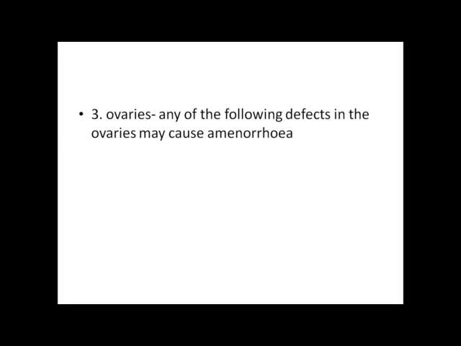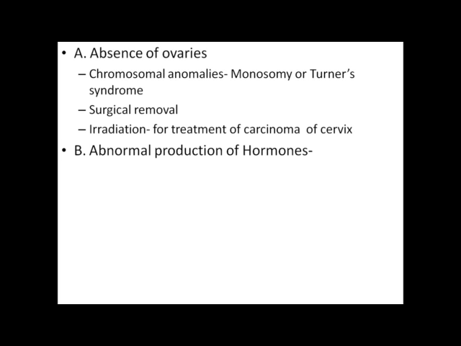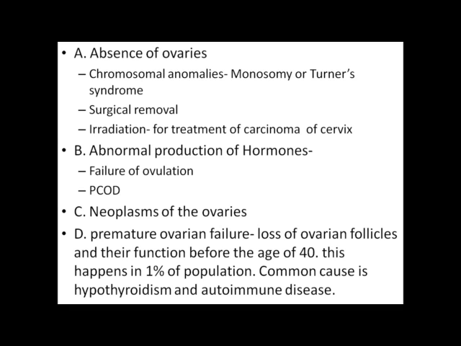Third one was ovaries. Any of the following defects in the ovary cause amenorrhea: absent ovaries, abnormal production of hormone, neoplasms, premature ovarian failure. First was absent ovary: chromosomal anomalies like monosomy or Turner syndrome, surgical removal of ovary, irradiation for treatment of carcinoma cervix. B. Abnormal production of hormones like failure of ovulation, PCOD, neoplasms of the ovaries. Then premature ovarian failure: loss of ovarian follicles and their functions before the age of 40. This happens in 1% of the population. Common causes are hypothyroidism and autoimmune diseases.